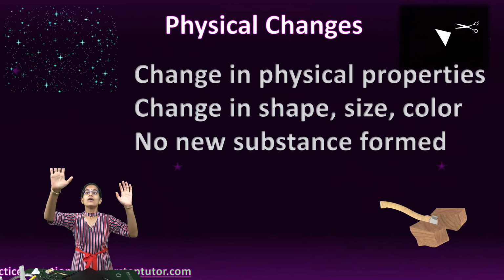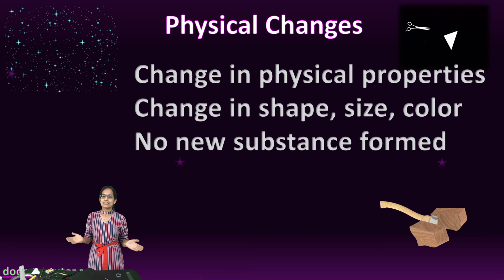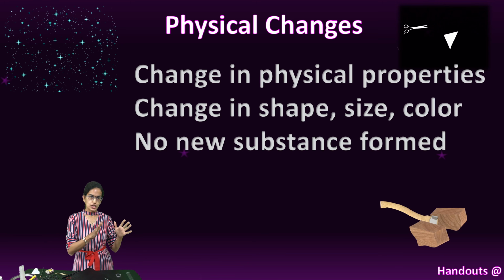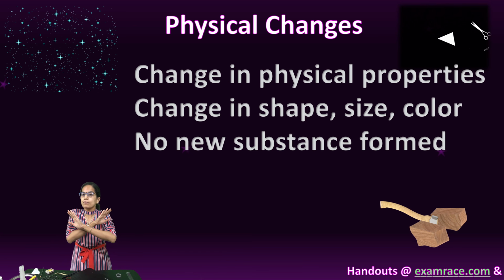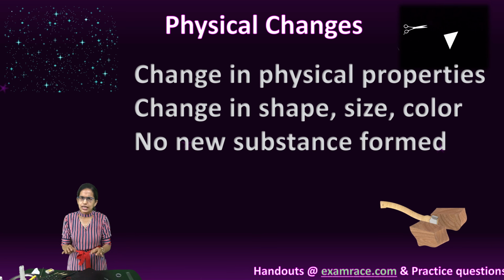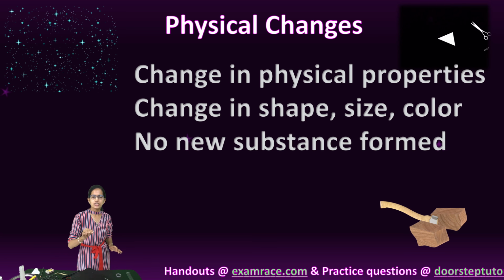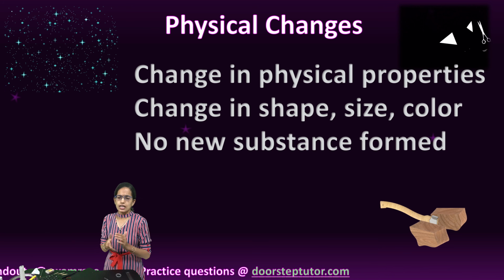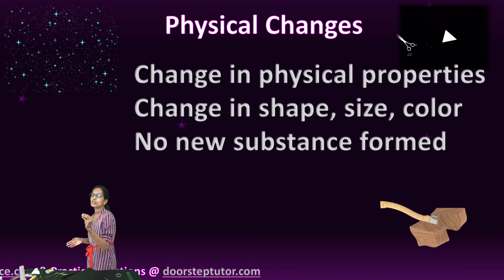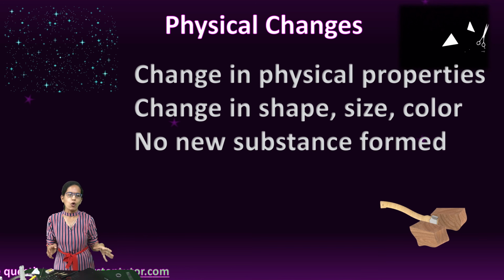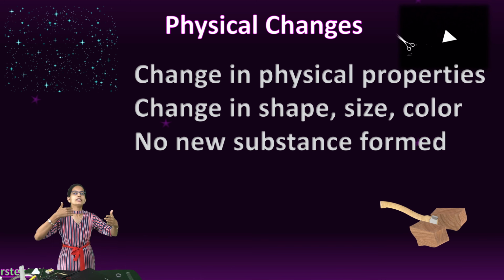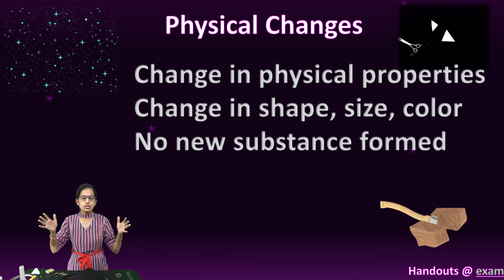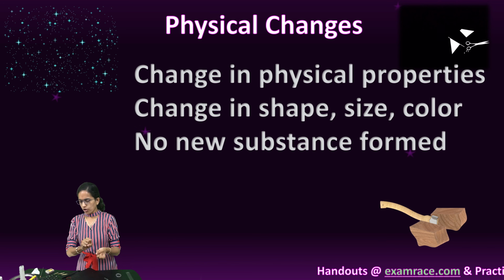Physical changes. Now physical changes are those changes in which the physical property changes, the chemical property remains unaltered. That means I can witness a change in shape, a change in size, a change in color, and usually no new substance is formed. So there can be changes in the state of matter, there can be separation of mixtures, there can be physical deformations.